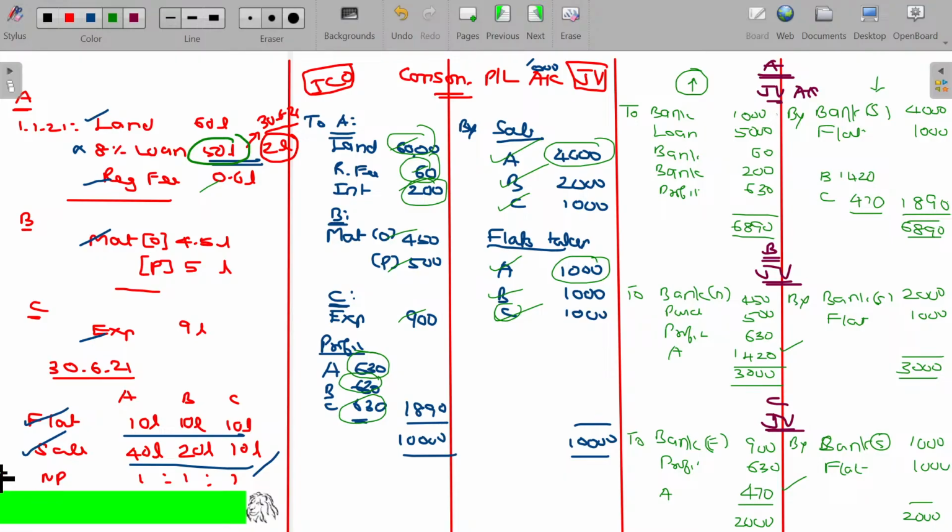Clear? So all this support given by A to the joint venture, this support given by B for the joint venture, and this support is given by C. Because of involving in this venture, they will be eligible for the share of profit. Finally, there may be shortage or surplus. If there is a shortage, they can get it from other venturers. If there is a surplus, they have to settle the money to the other venturers who are to be paid or sacrificed. Right? So this is the logic. Clear? This will be equal to this value. This is about the jointly controlled operations related illustrations.